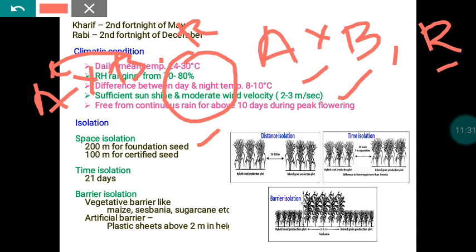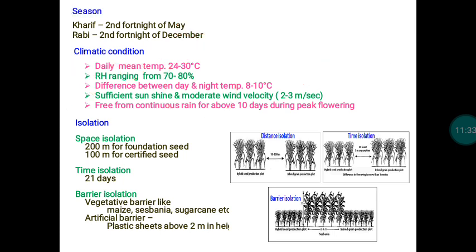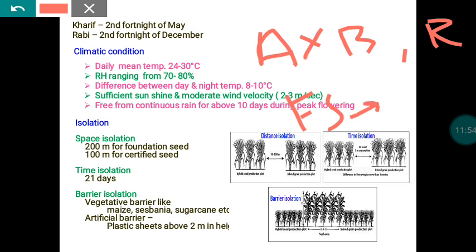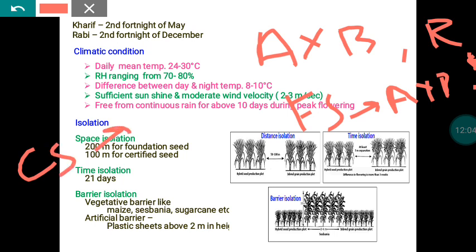In the case of hybrids, we are also following the generation system, that is, a three generation system. During the breeder seed stage, we are multiplying the parental lines. At the breeder stage we do A cross B and R multiplication separately. During the FS stage also we do the same thing, A into B, then R. So we are multiplying. Only during the CS stage do we enter into the hybrid, so we make A into R.